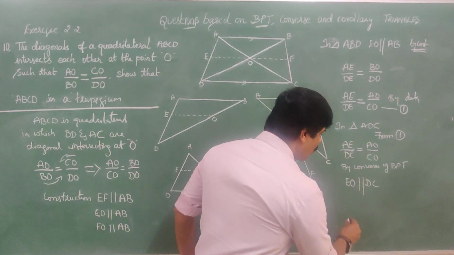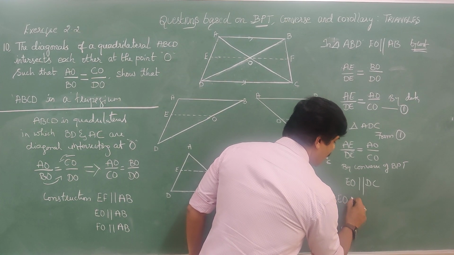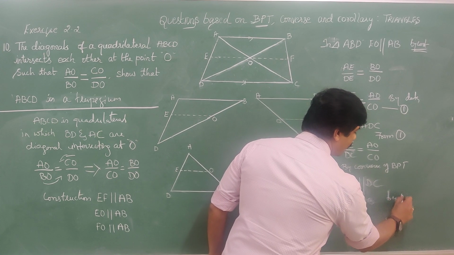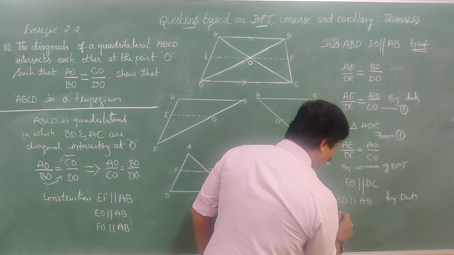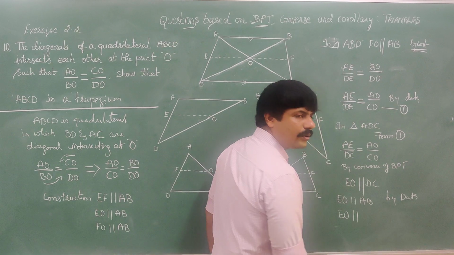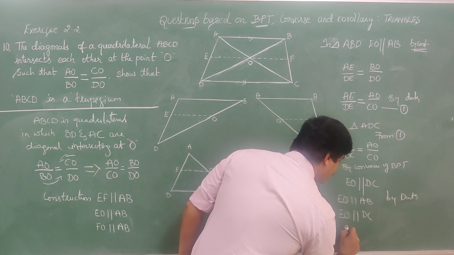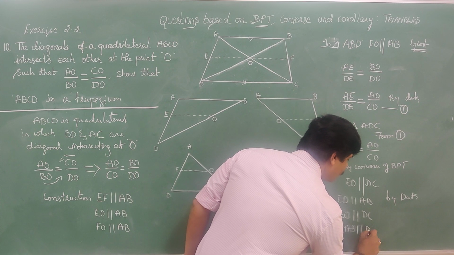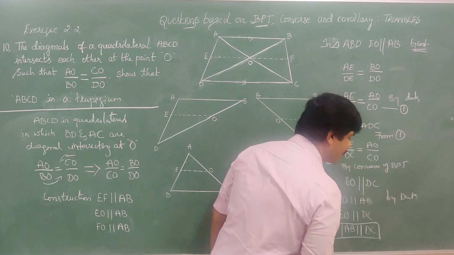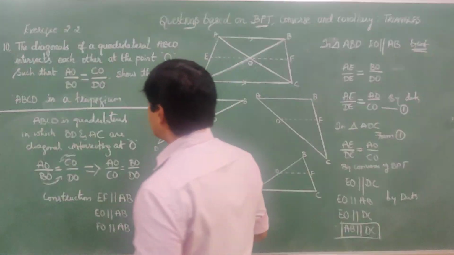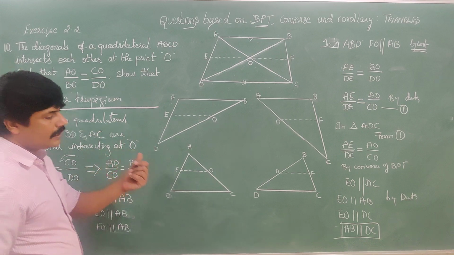When EO is parallel to DC, and EO is parallel to AB by data, and EO is parallel to DC just now proved, therefore AB is parallel to DC. What do we want to prove? AB is parallel to DC.